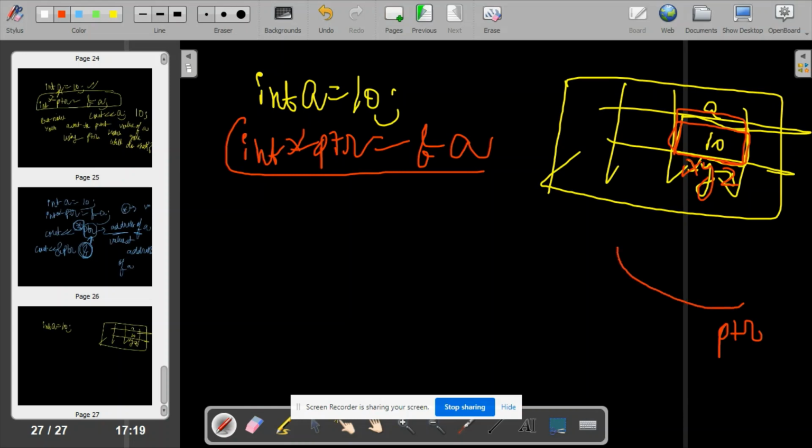A pointer variable ptr is created which is pointing to this address xyz.